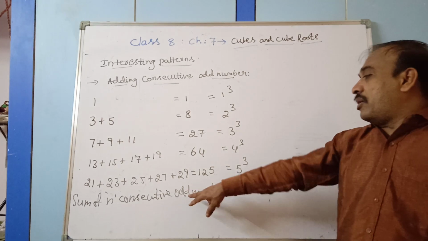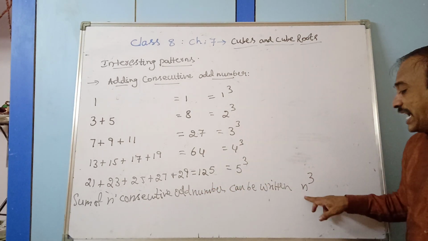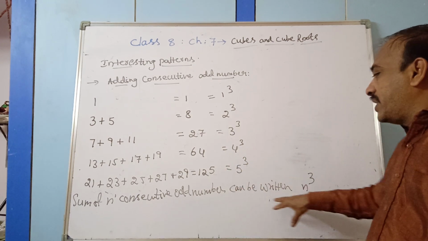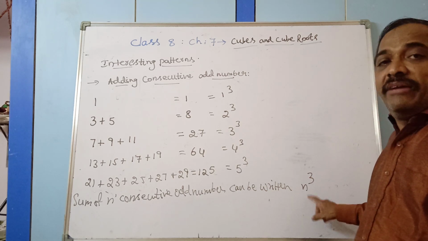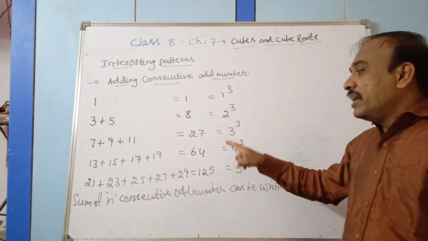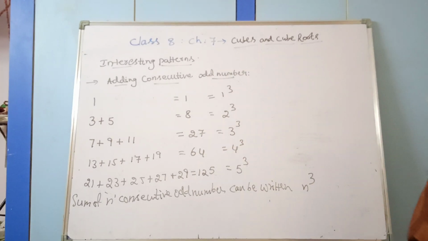So sum of n consecutive odd numbers can be written as n to the power 3. Very, very important. Sum of n consecutive odd numbers can be written as n power 3. Right.